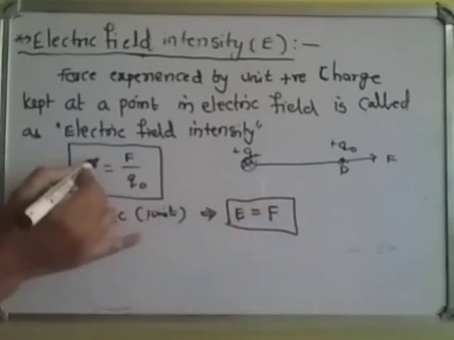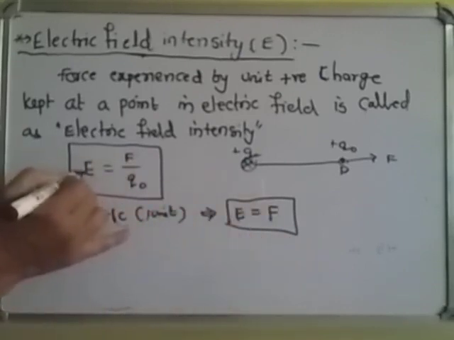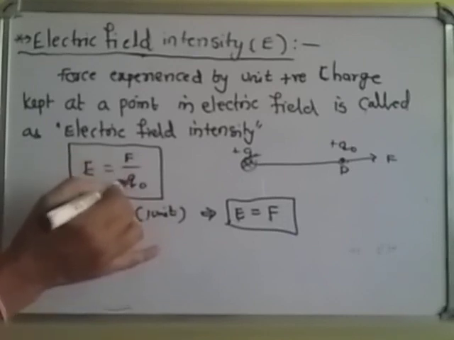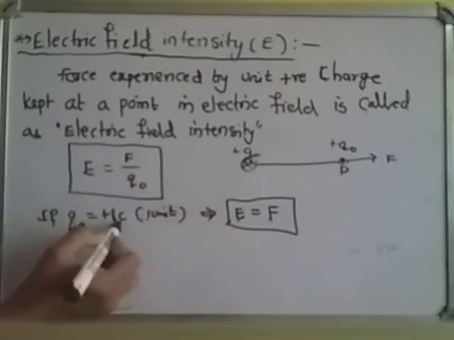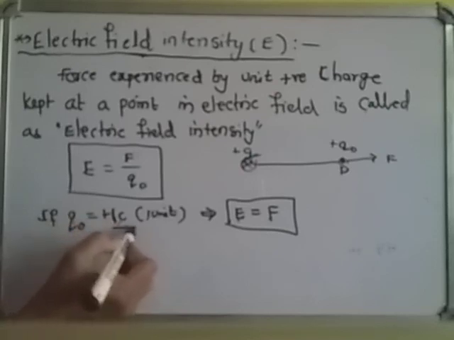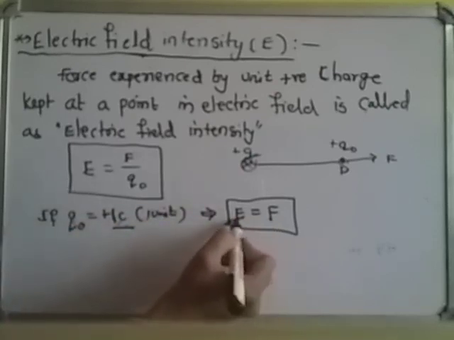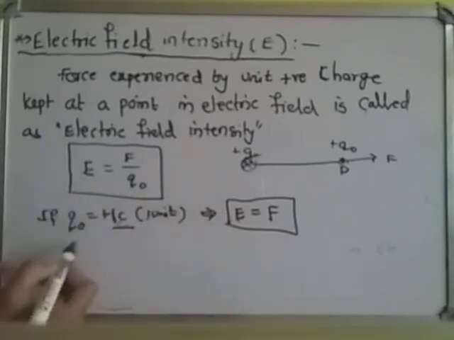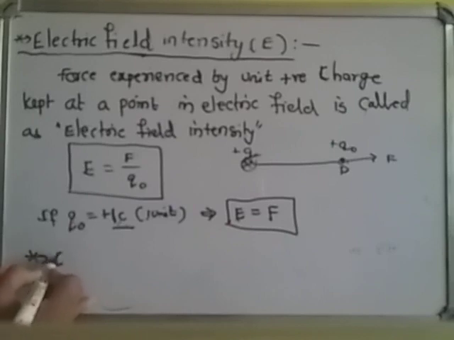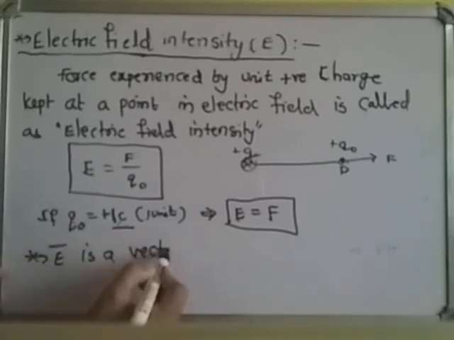This is a formula. Force per unit charge is electric field. Force per unit positive charge is called electric field. If you take the Q naught as 1 coulomb, then on 1 coulomb, whatever force is acting, that much force is equal to electric field. That means force experienced by unit positive charge is called electric field, and electric field is a vector. E bar is a vector.